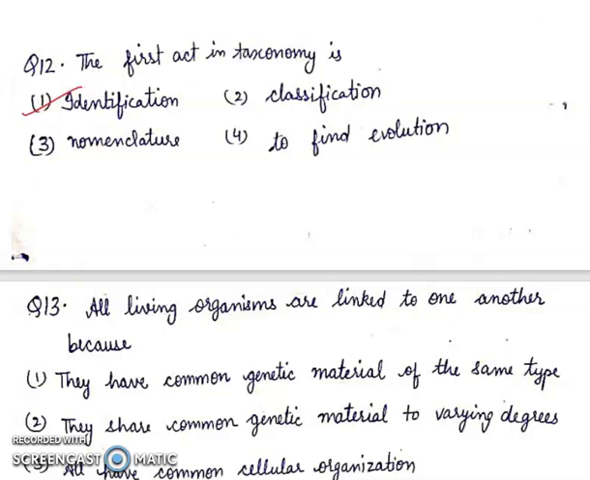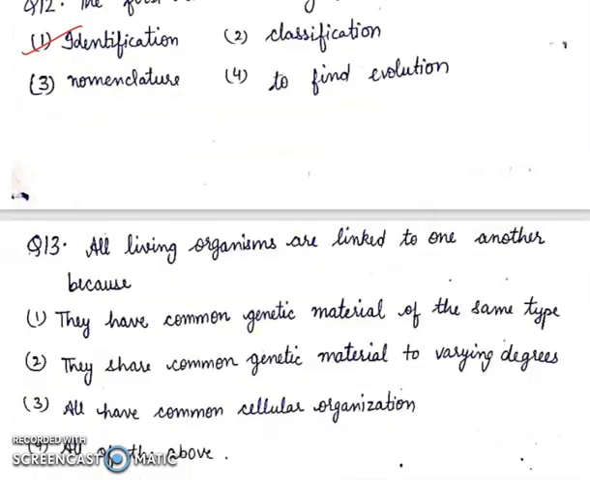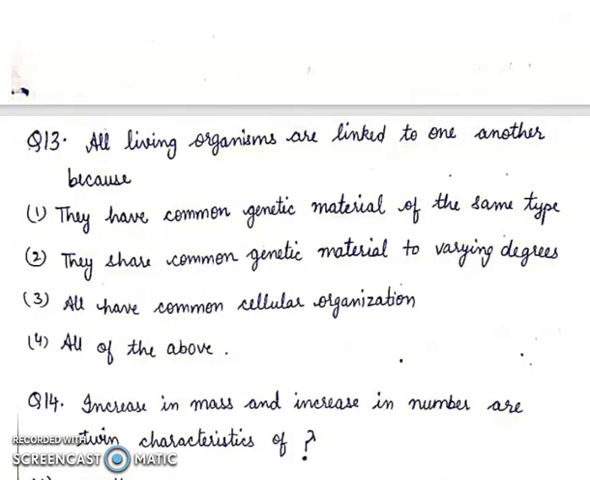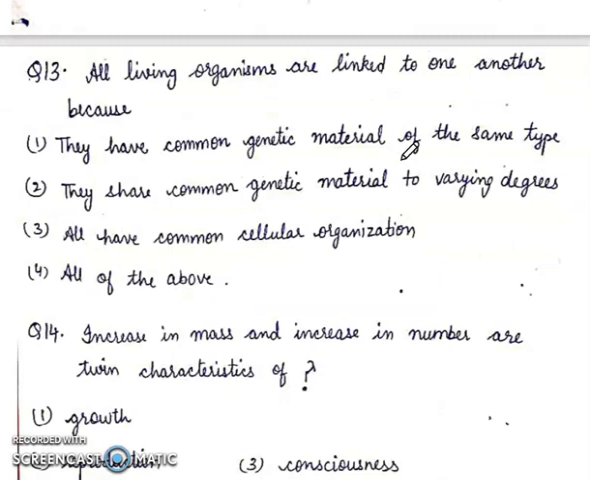Question 13. All living organisms are linked to one another because first, they have common genetic material of the same type. Second, they share common genetic material to varying degrees. Third, all have common cellular organization. Fourth, all of the above. Answer will be all of the above.